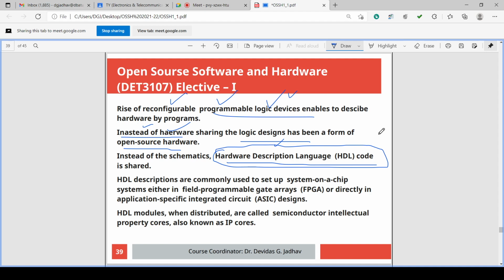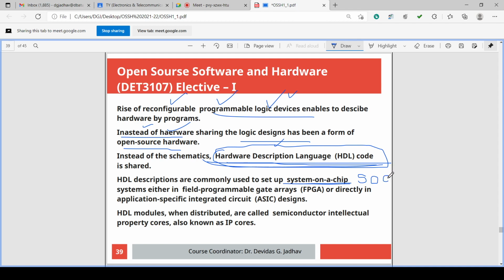For that, what language is used? The language used is hardware description language, HDL. Instead of schematic, HDL code is shared. The HDL descriptors are commonly used to set up a system on a chip. System on a chip.